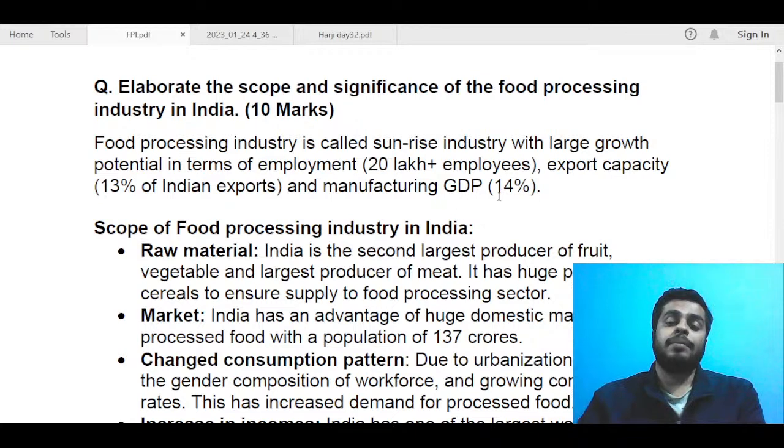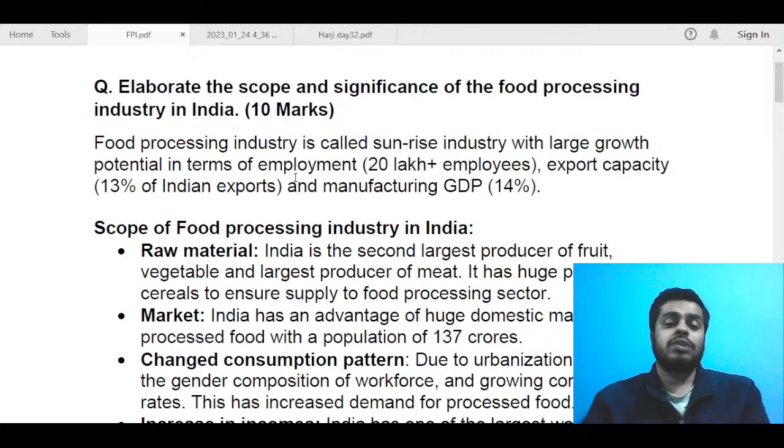Manufacturing GDP 14% means it contributes 14% of the manufacturing GDP, not the total GDP. Next, we are talking about employment. Currently, it employs almost 20 lakh plus employees, and it is expected to grow further as the industry becomes bigger and stronger. Next, about the export capacity: 13% of Indian exports. This sector is also going to have a great impact in export capacity in future because many Indian products are being liked in foreign countries, and if we process them and package them properly, the export capacity of this industry is also pretty big.